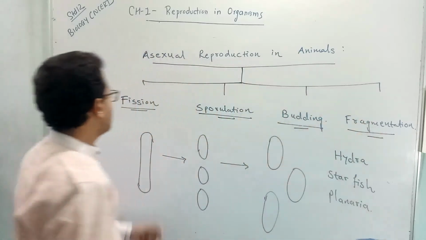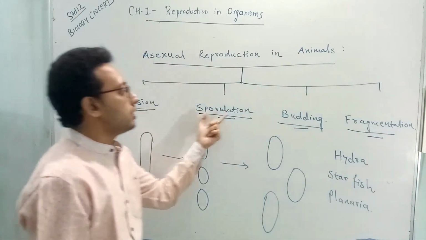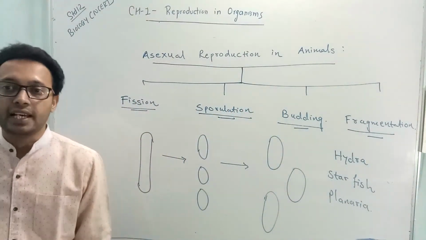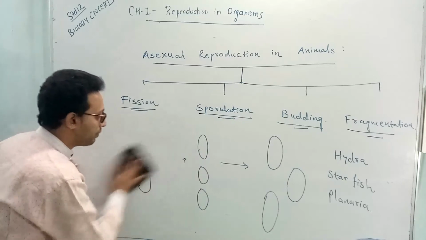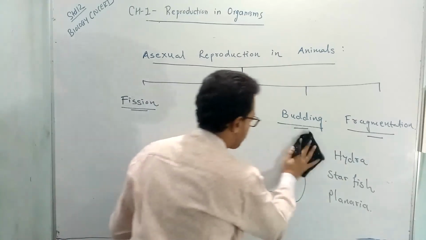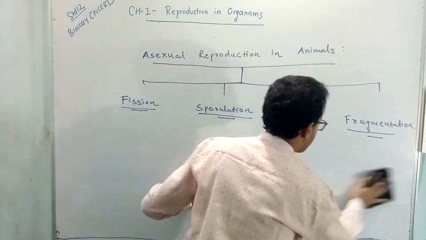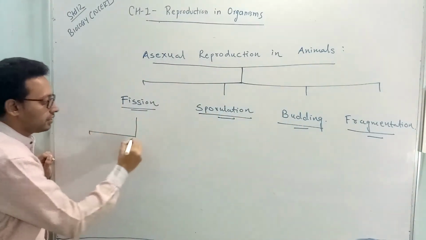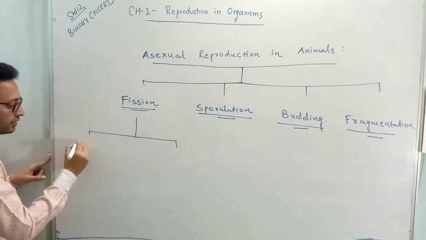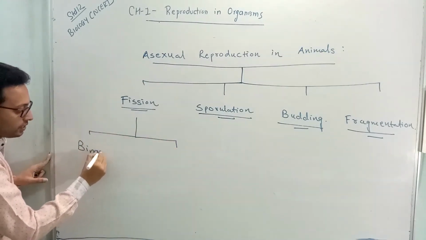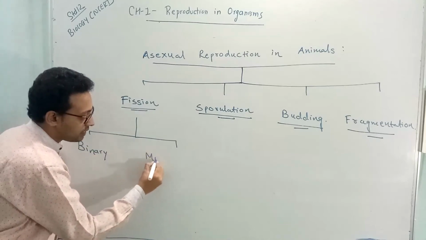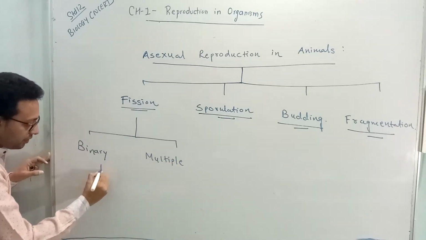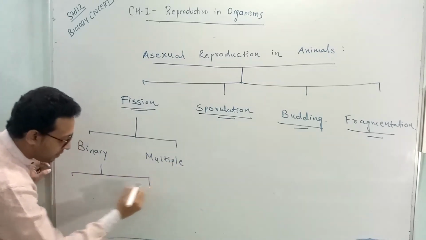So that's all about asexual reproduction in animals. Let's just have a look at examples of different animals that reproduce by different asexual methods. Starting with the first, fission. In fission, there are two types of methods. First is called binary fission, and the second is called multiple fission. In binary fission, there are again three methods.